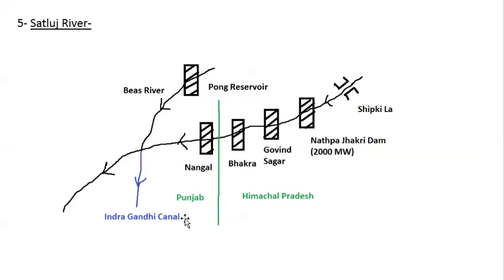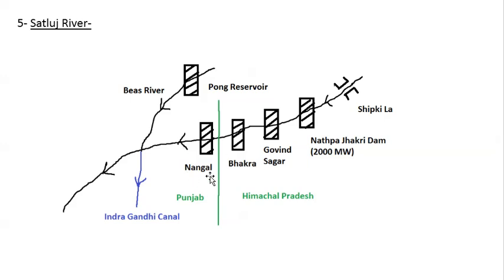One more important point is that Indira Gandhi Canal originates from this point, and this is very important because it is a source of irrigation in the state of Rajasthan, and it has been planned to extend to Gujarat as well. The length of Indira Gandhi Canal is around 445 kilometer, so this is very important to know.